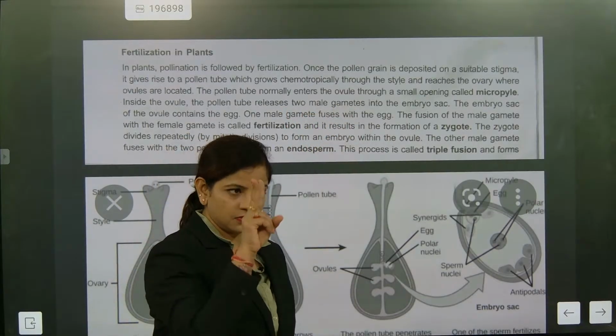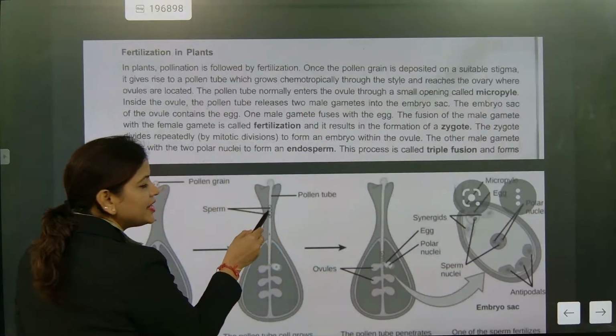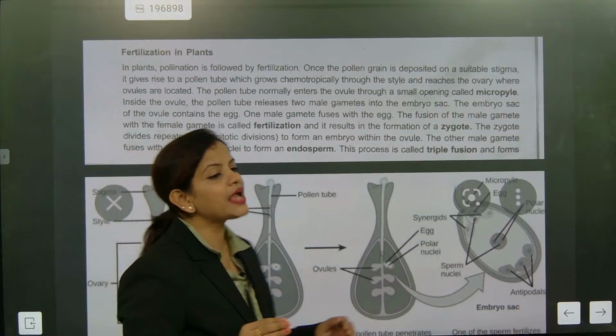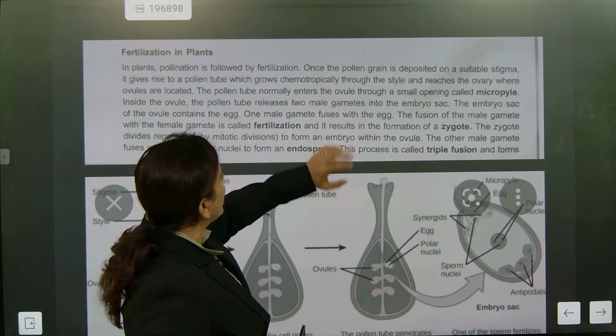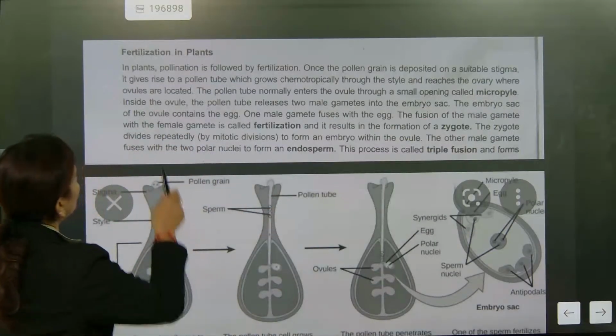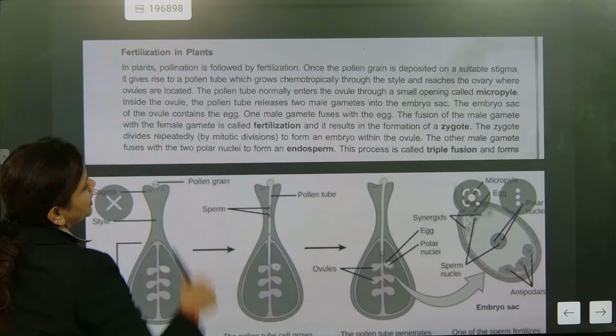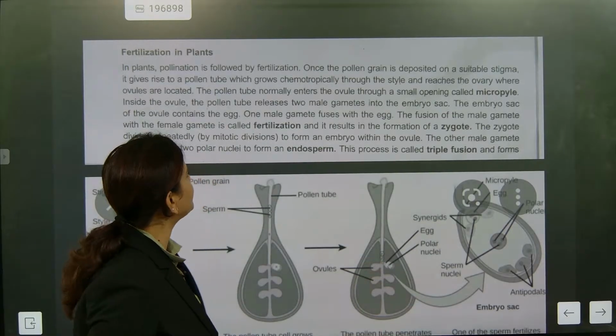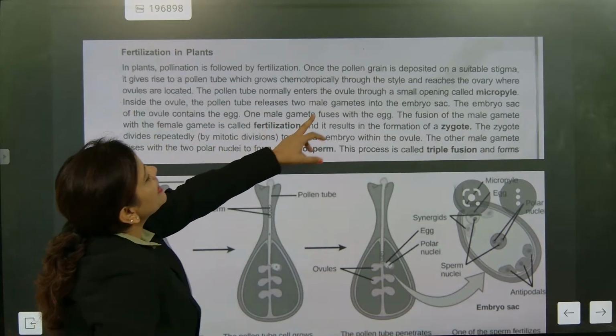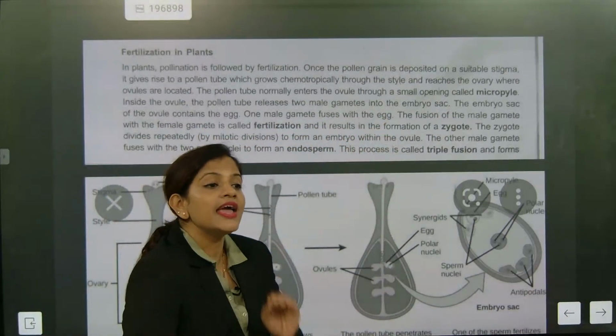Now, inside the ovule, the pollen tube releases two male gametes. Did you see the two male gametes? Yes. So the two male gametes go inside the ovary. After that, the embryo sac of the ovule contains the eggs. Here multiple eggs are there. Can you see they have entered that region? One male gamete fuses with the egg.